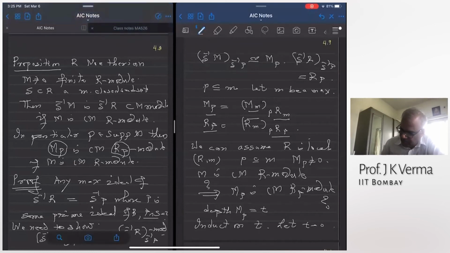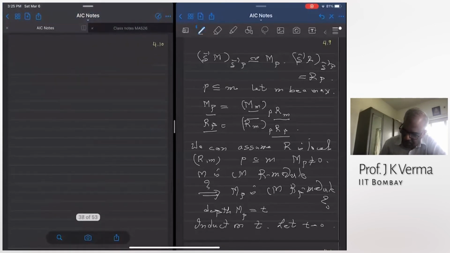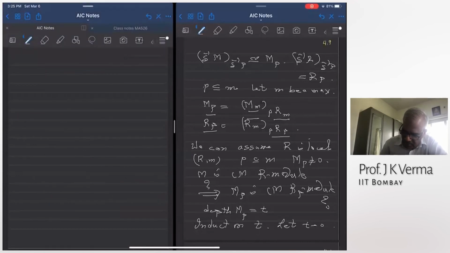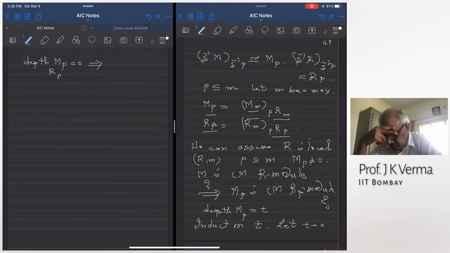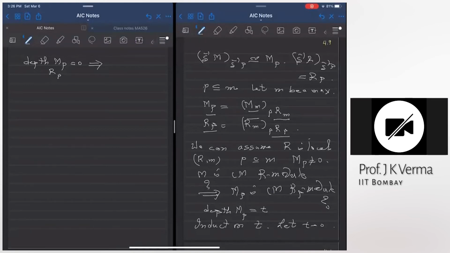If T is 0, depth of MP is 0. If depth of MP is 0, then what can you say about P? And this is over R localized at P. So what does it say about P? What does it say about P? Chitra Venugopal? Grade of PM is 0.